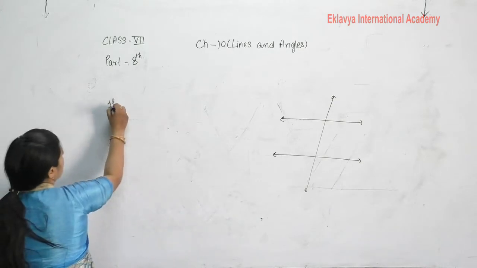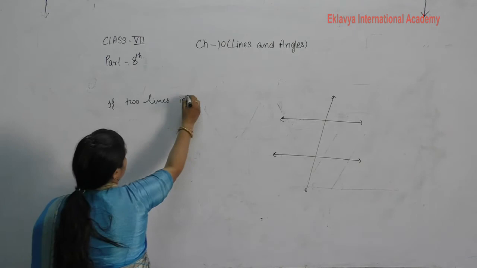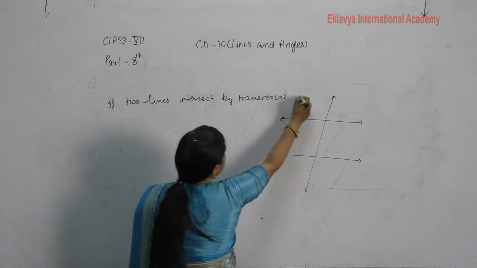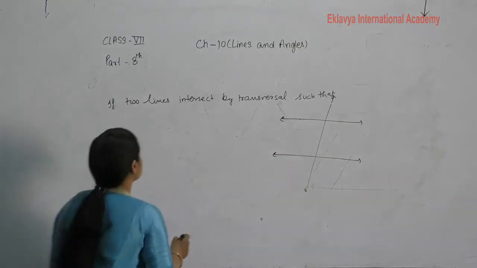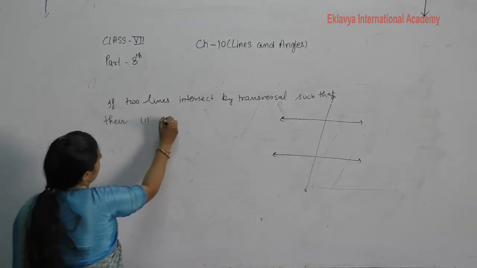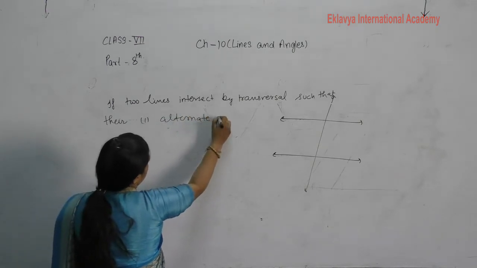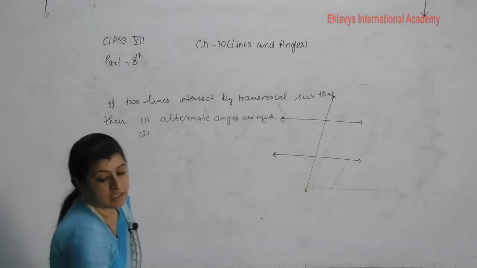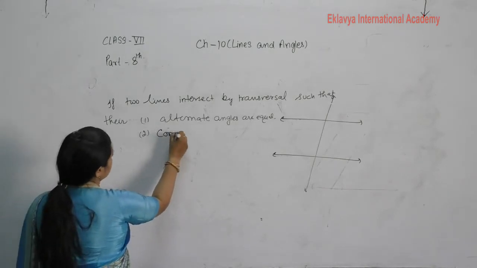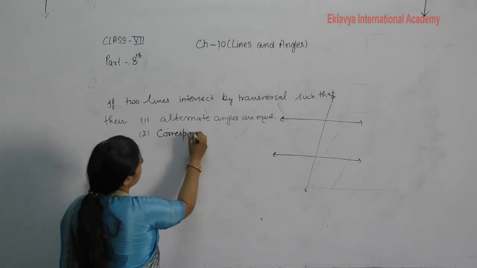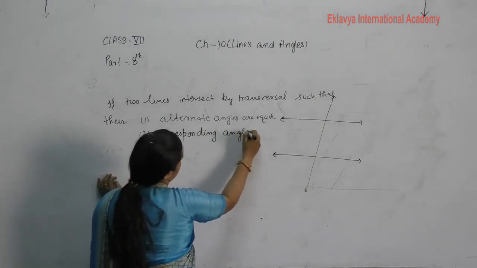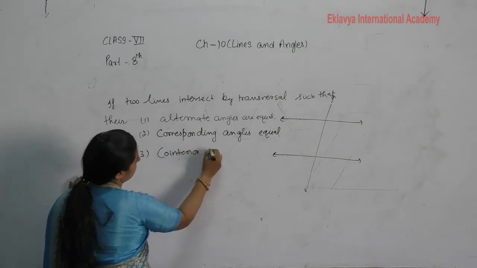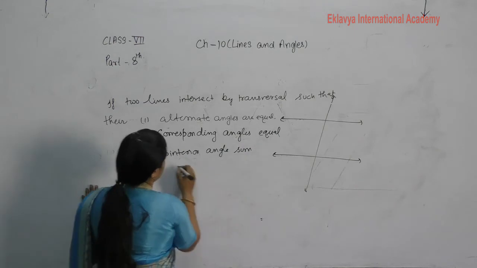That if two lines intersect by a transversal such that their first, alternate angles are equal, second, corresponding angles are equal, third, co-interior angle sum is supplementary.